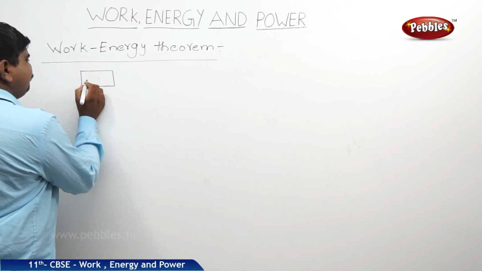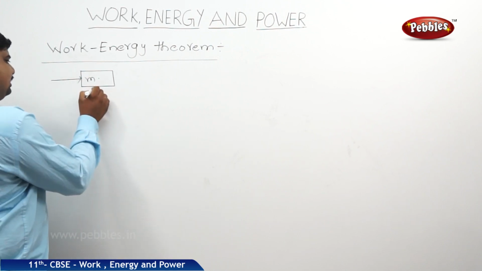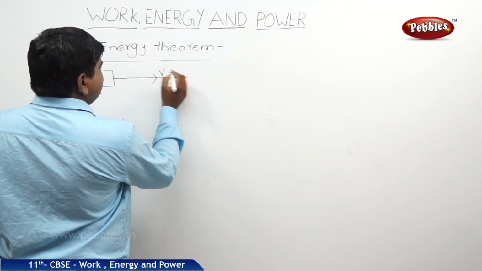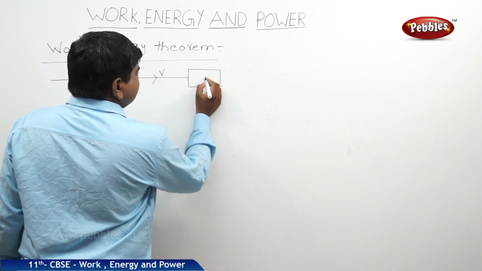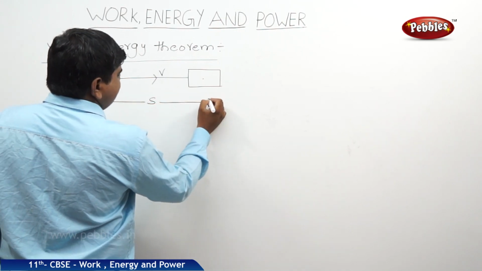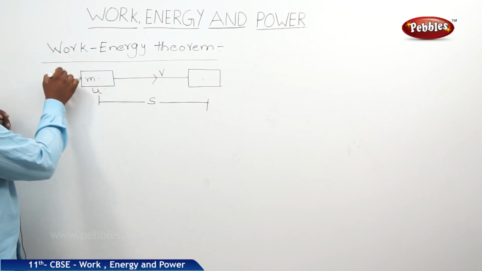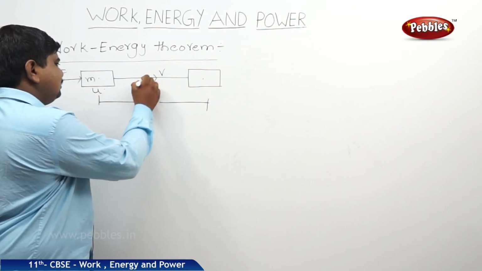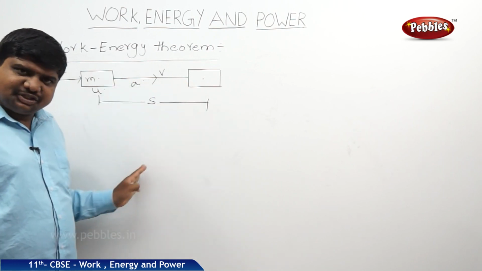Let us take a body of mass m. When a force is applied, it is already moving with an initial velocity u. When a force is applied, its velocity changes to v and it has traveled a distance s. So from the center of the body to the center of the final position, s is the distance. Initial velocity is u, force is applied, changed the velocity to v, traveled a distance s, and the acceleration is a. So which kinematic equation suits this situation?